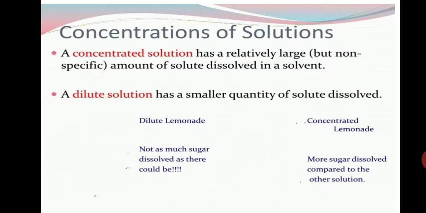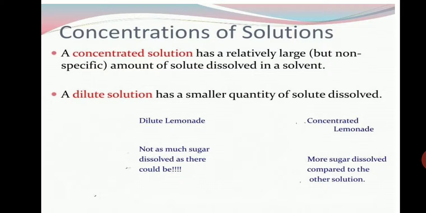Okay. A solution may have a small amount of solute dissolved in it, while another solution may have a large amount of solute dissolved in it. The solution having a small amount of solute is said to have a low concentration, because the solute is very small in quantity.